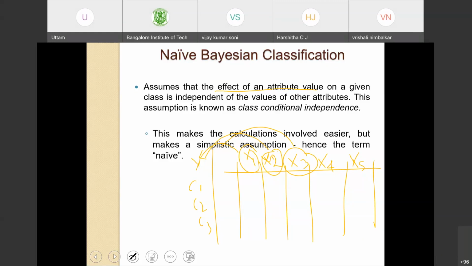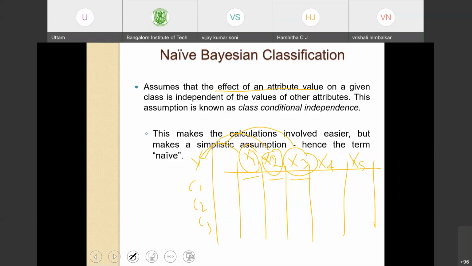I am assuming that the area of the flat is independent of the number of floors in that building, and independent of the distance of the building from the city center, and so on. This assumption of independence is called class conditional independence.